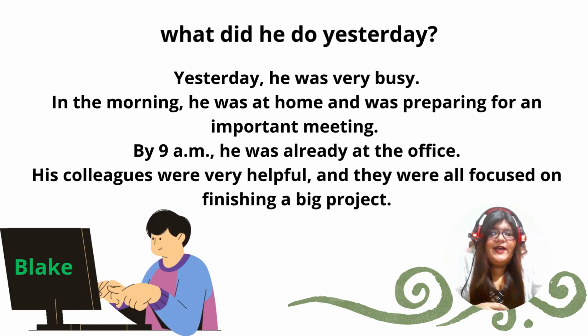By 9 a.m., he was already at the office. His colleagues were very helpful and they were all focused on finishing a big project. If you see here, we can describe things that we did yesterday, as we saw in my previous video of simple past.